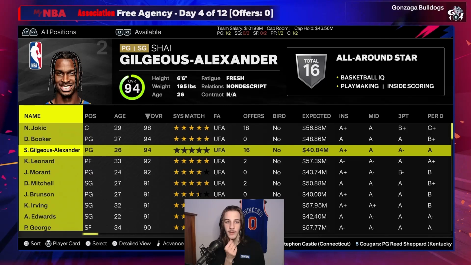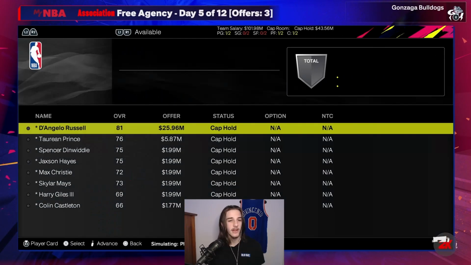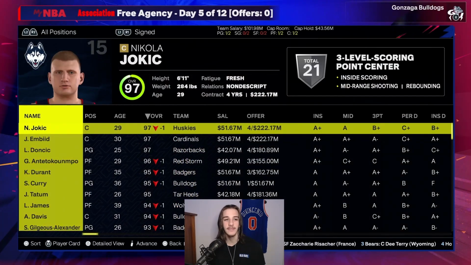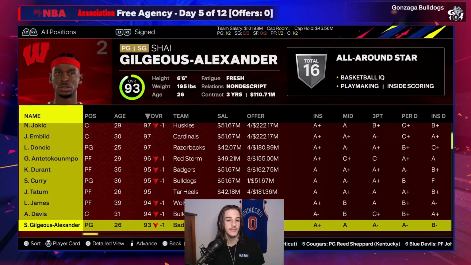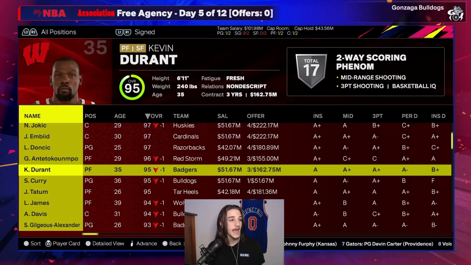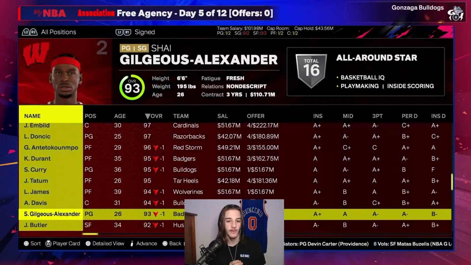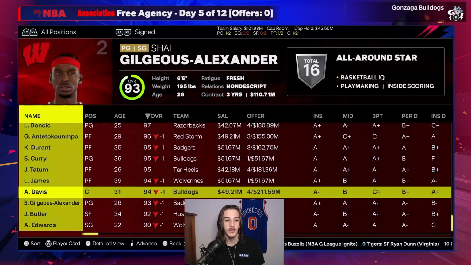Now we have Jokic with a lot more offers. Shea is getting offers now. Some another day, see where people go. Jokic ends up committing to UConn. Shea commits to Wisconsin to team up with Kevin Durant. That's going to be an insane duo as well. Anthony Edwards is going to commit to Michigan to play with LeBron.